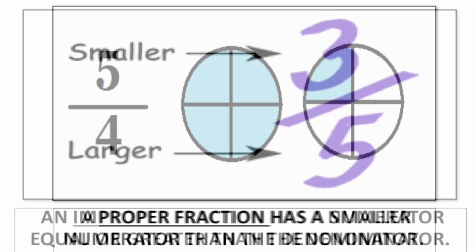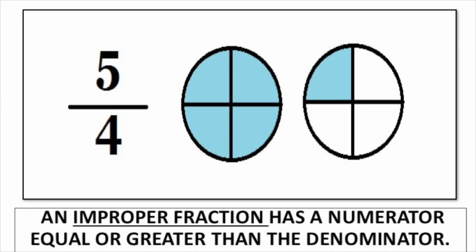However, an improper fraction has a numerator equal to or greater than the denominator. What's the numerator here? 5. What's the denominator? 4. Which number is bigger? 5. So this is what we call an improper fraction.